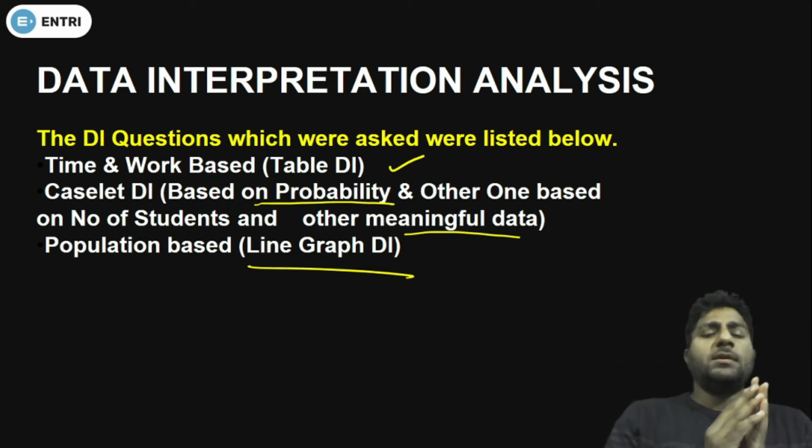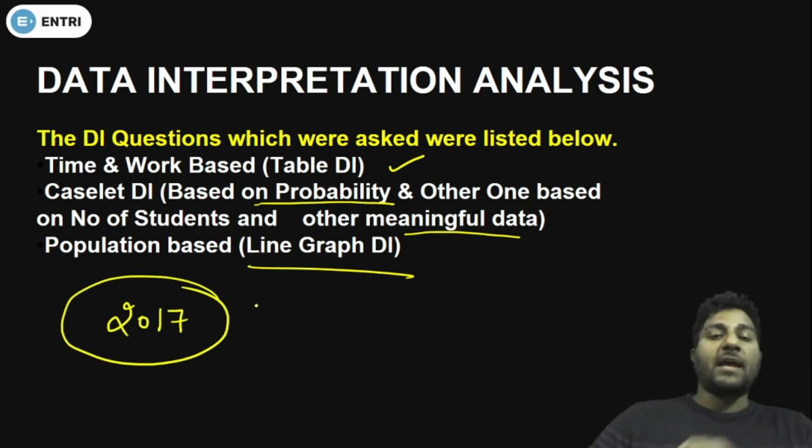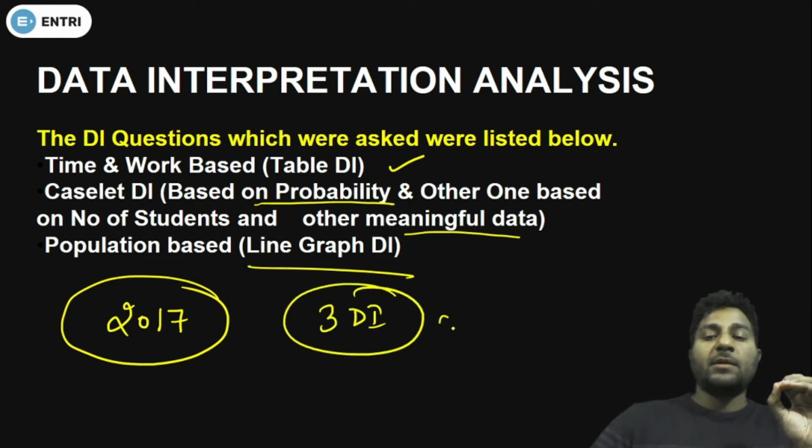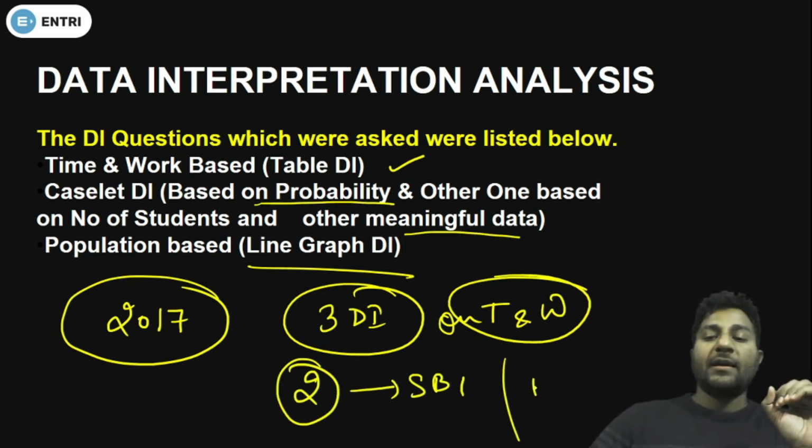So this is the analysis of DI questions, but it doesn't end here. Let me give you some idea. As I have told you, from 2017 the pattern has been completely changed. We have seen 3 DIs on time and work. 2 DIs have been asked for SBI PO and 1 DI asked for IBPS PO mains.